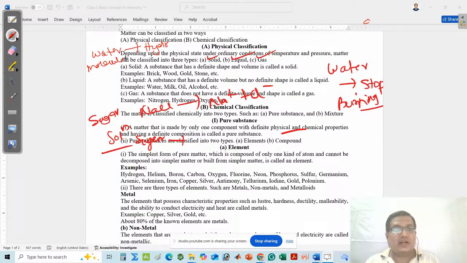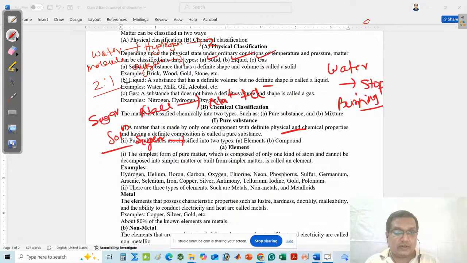A water molecule is made by two types of atoms: one is the hydrogen atom, another is the oxygen atom. The number of hydrogen atoms is 2, oxygen is 1. That means the atomic ratio is 2 is to 1, that is 2 hydrogen and 1 oxygen atom.